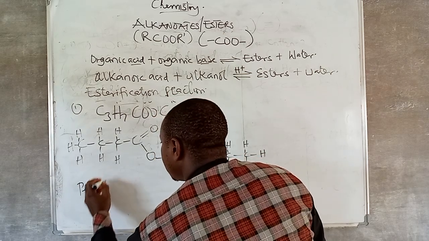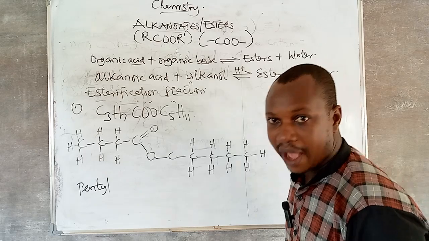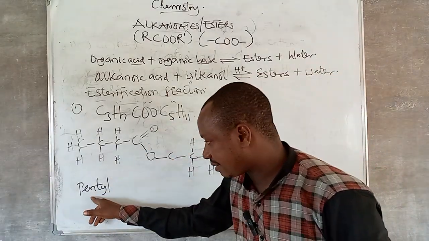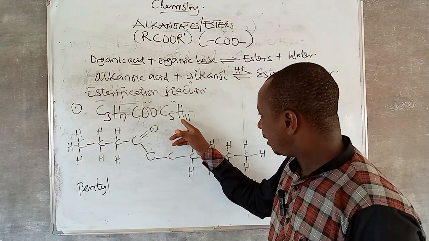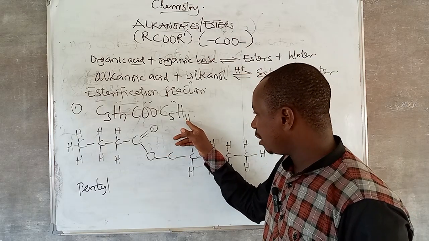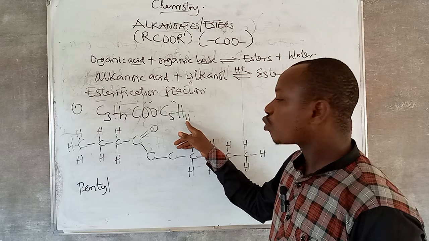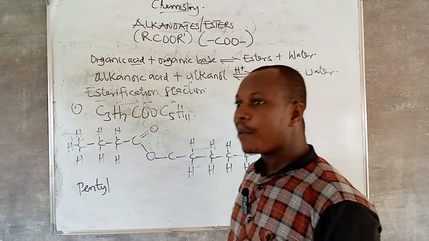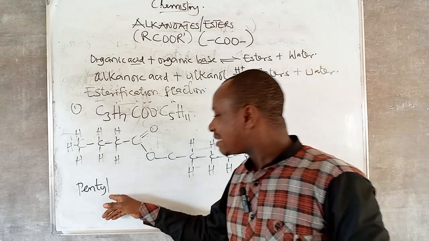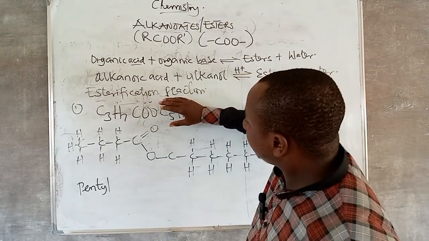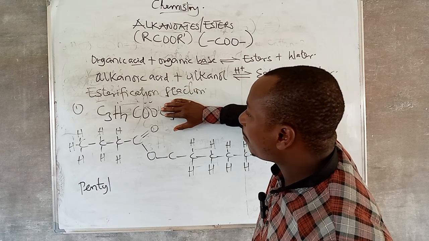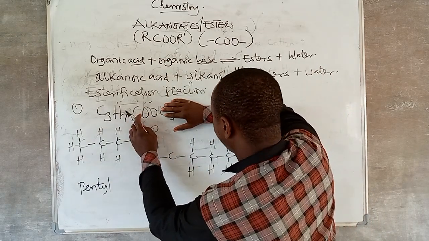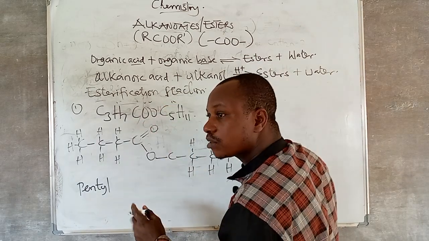Thank God I gave you prefixes earlier. Prefixes. 5 carbon atoms is pent. Now, because of the fact that the chain is not complete, it's supposed to be pentane, but because one hydrogen has been removed to form an alkyl group, that is why it is pentyl. Now, after naming this one, how many carbon atoms are remaining? 4 carbon atoms, I guess. This is 3 plus 1, 4 carbon atoms. And 4 carbon atoms is what?